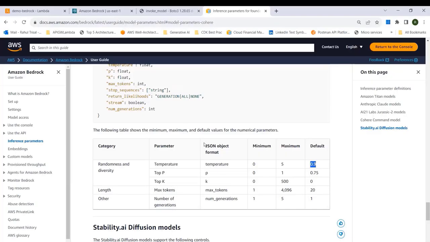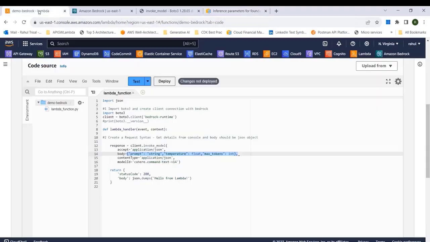And max number of tokens. You can see the default token length is 20. When I make a request, you will see that the request and response both are truncated if they go beyond a certain length. There's a direct correlation between maximum tokens and the length of your request, or the number of characters in your request and response. So we'll keep it at the default of 20, but later we'll modify it when we try out our application.